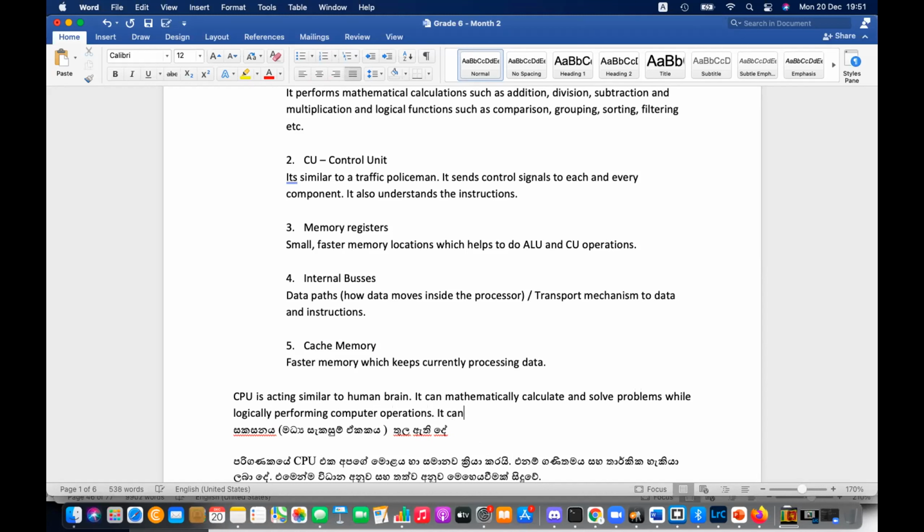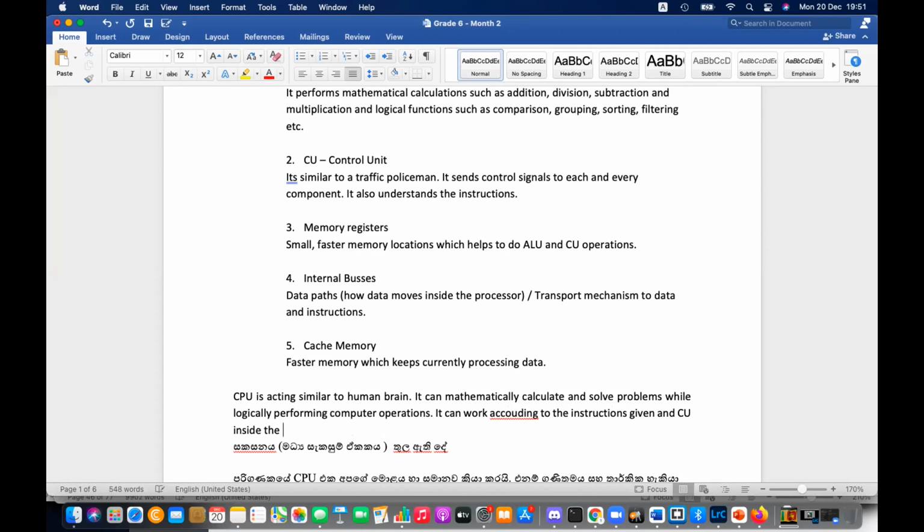It can work according to the instructions given, and CU inside the CPU can command or instruct all other components.